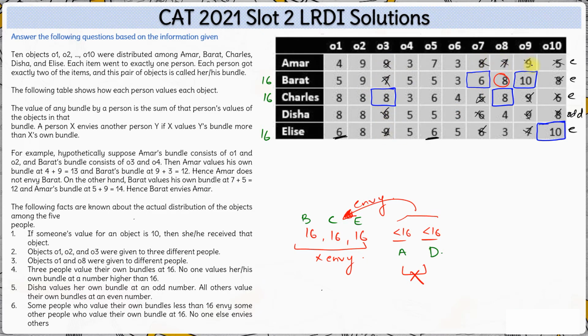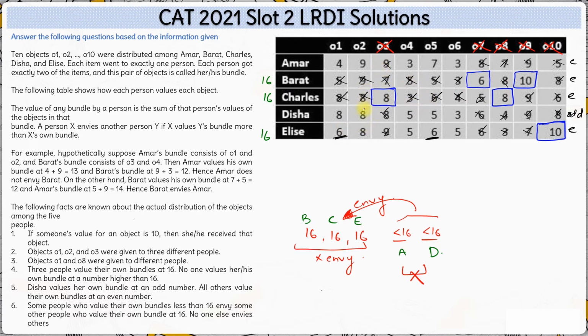This is gone, and no one else can. So basically so far we have figured out O3 is given, O7, O8, O9 and O10 are given. These 5 objects are given to certain people. Also, since Bharat already has 2 objects, Bharat will not be interested in any other objects, so these cannot be here. Similarly, Charles also has 2 objects, so these cannot be here.